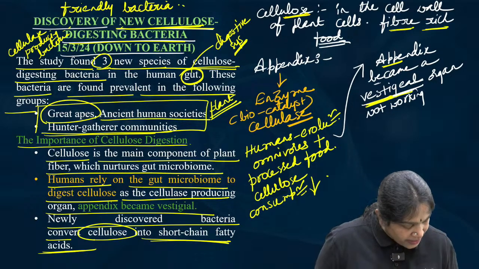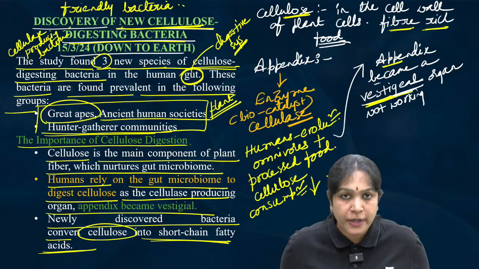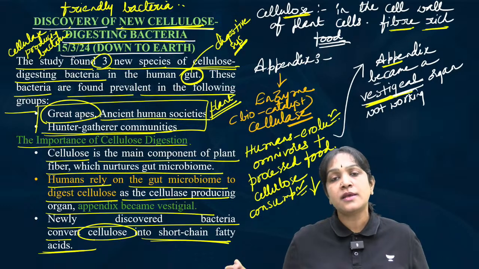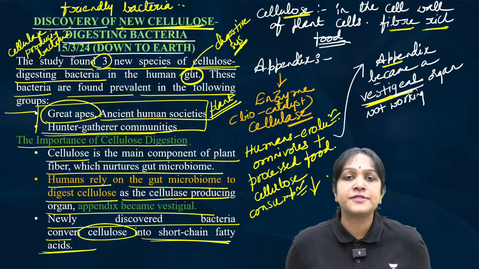Okay. Why did the appendix become vestigial? Because we stopped using it. Why did we stop using it? Because we stopped consuming a lot of cellulose.